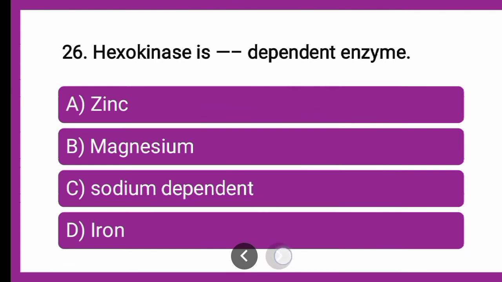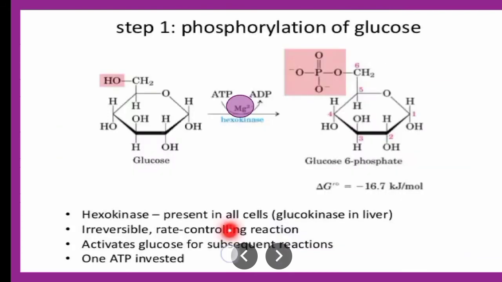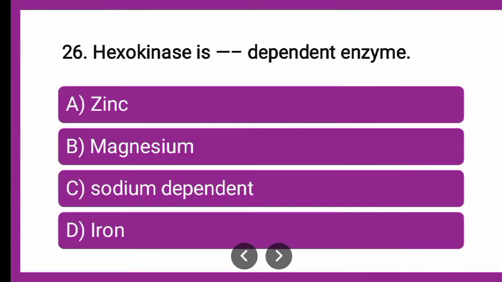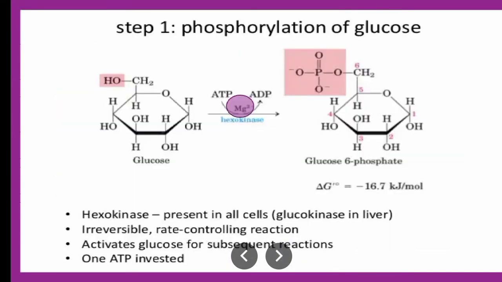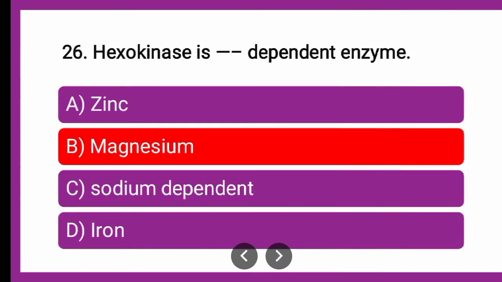Now the correct answer, if you talk about this enzyme hexokinase, wherein ATP is getting converted to ADP and this phosphorus is getting added across the glucose for the formation of glucose 6-phosphate. For this conversion, hexokinase is dependent on magnesium, which is an irreversible reaction. Okay. So here the correct answer is magnesium.